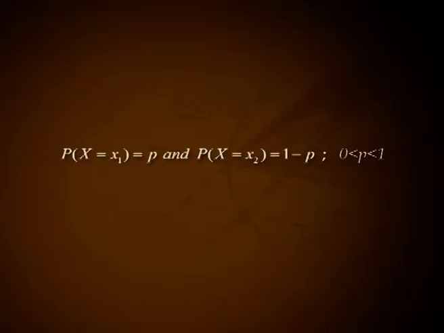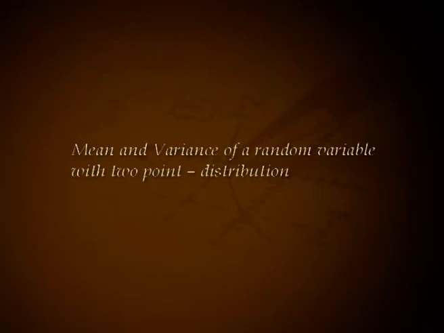Consider a random variable which is taking two different values x1 and x2 with probabilities P(X = x1) = p and P(X = x2) = 1 minus p, where 0 < p < 1. Such a random variable is said to follow two-point distribution. Mean and variance of a random variable with two-point distribution.